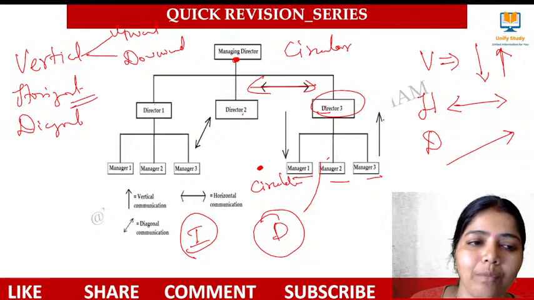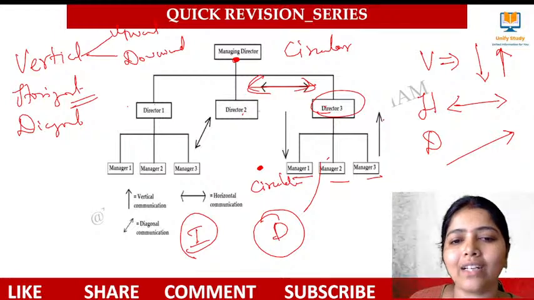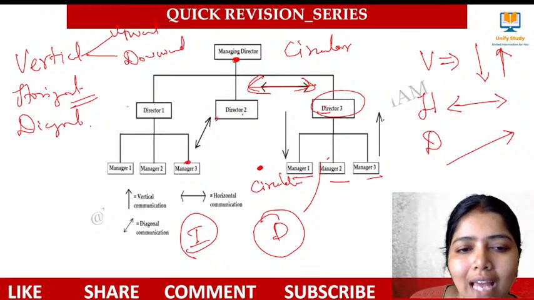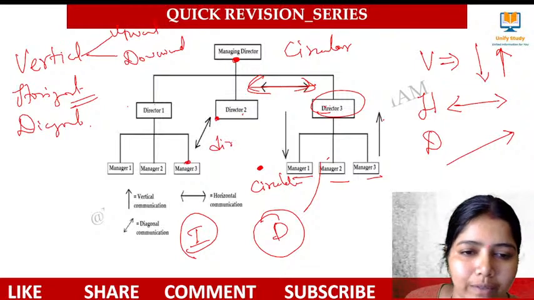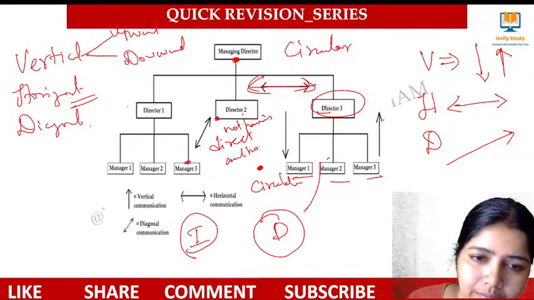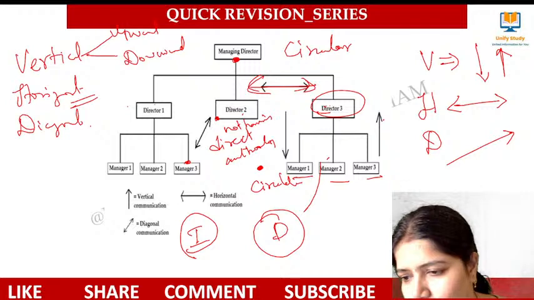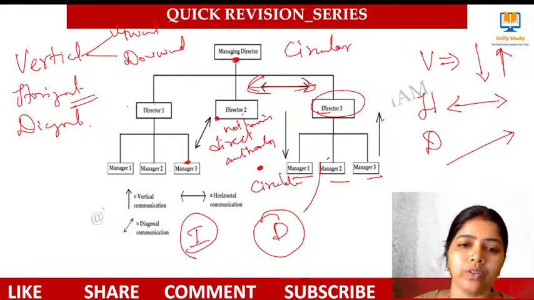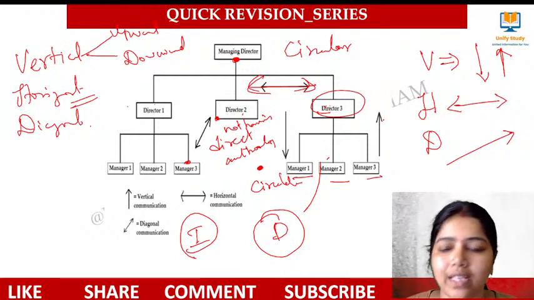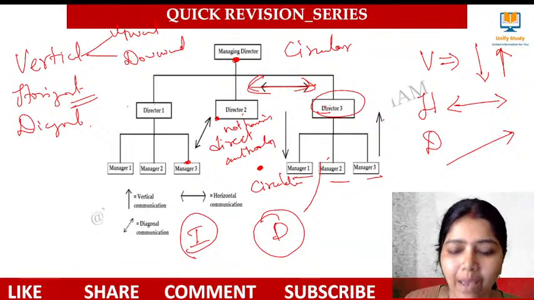Next comes horizontal communication. This is horizontal: director 1, director 2, director 3 talk to each other. Diagonal means this manager 3 talks to this director 2, who does not have direct authority over him. That is called diagonal communication. Lateral communication means the same level, the same level.